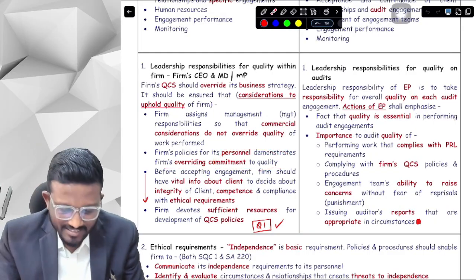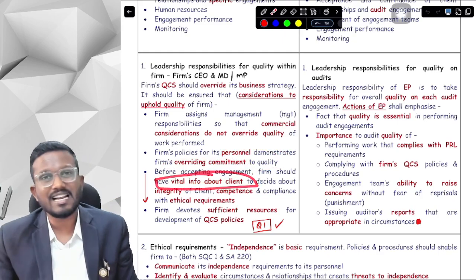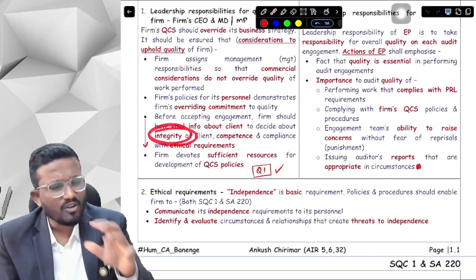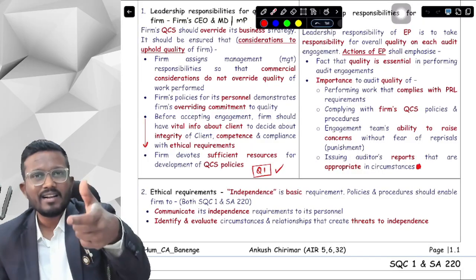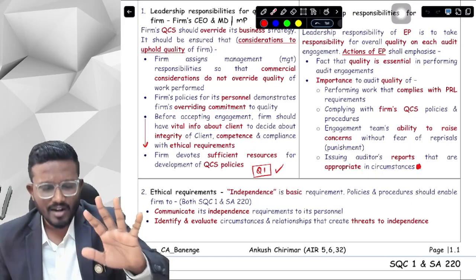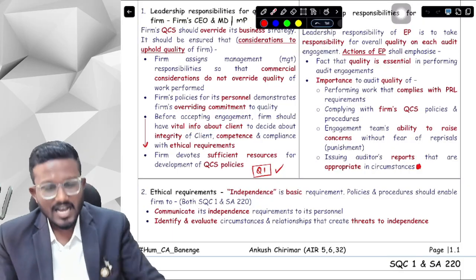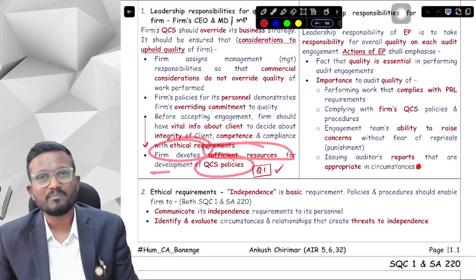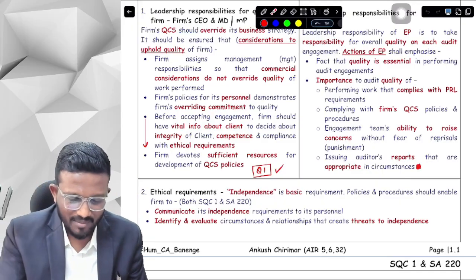Next is, before accepting any engagement, before accepting any audit, we should obtain vital information about the client. We should obtain information about the client to decide about the integrity of the client. Now what is integrity, competence, we will be discussing it afterwards. There will be another element which we'll talk about in detail, so we will discuss it there. But you need to just understand for now that we have to obtain vital, important information about the client. And last, the firm devotes sufficient resources for development of QCS policies. To develop QCS policies, the firm should devote sufficient resources. This is our first element of SQC1.